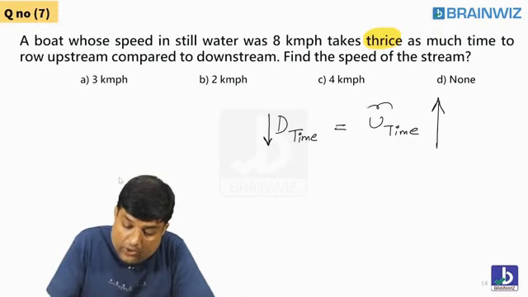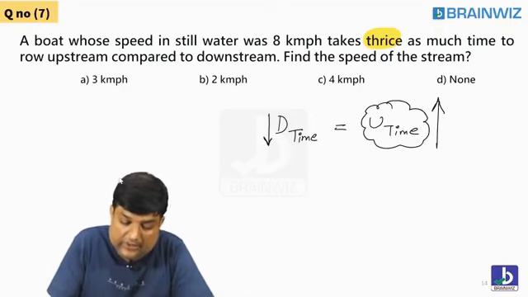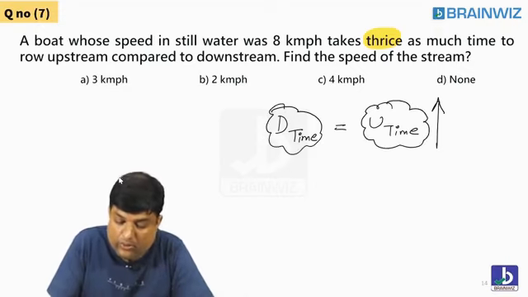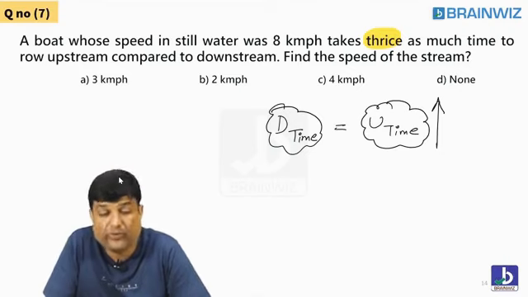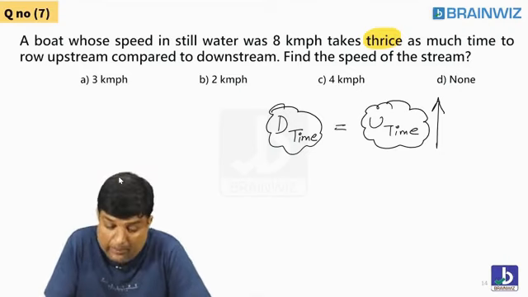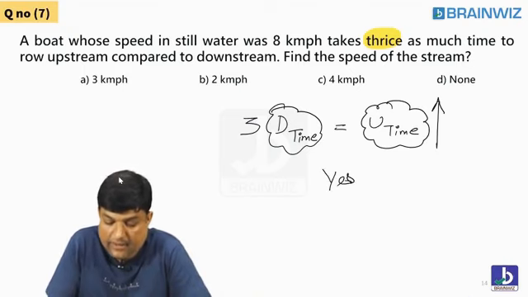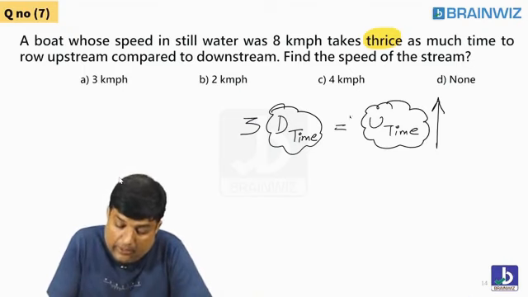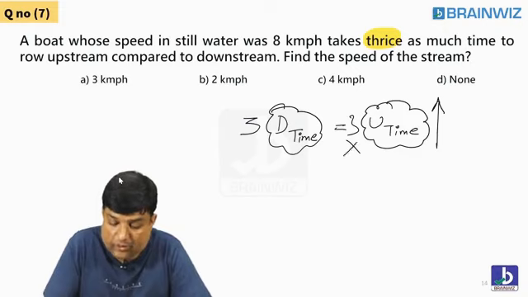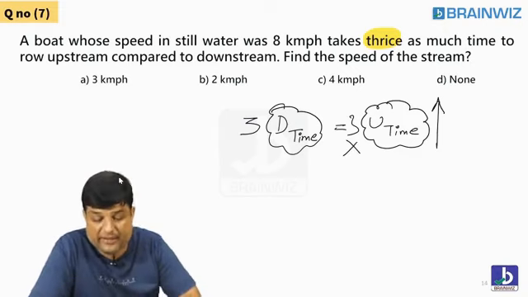So as you all know, this will be more and this will be less. Tell me, students, where shall I multiply 3 times? Shall I multiply 3 here to make it balance? Some people multiply 3 here. No, this is wrong. Why shall I not multiply 3 here?